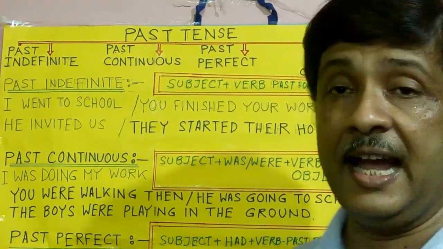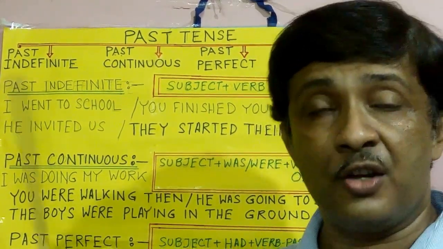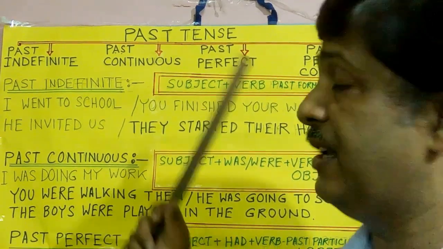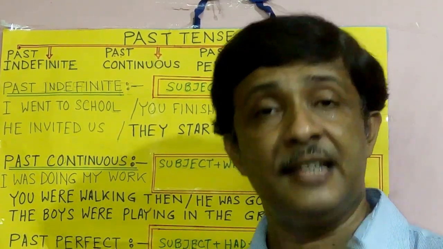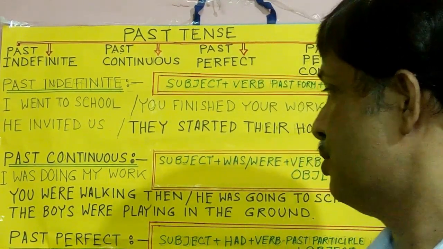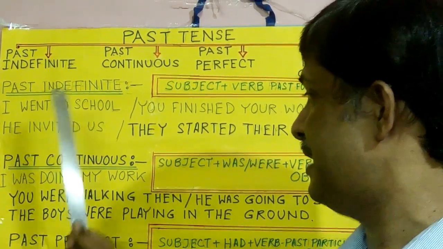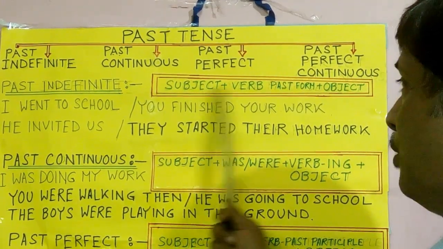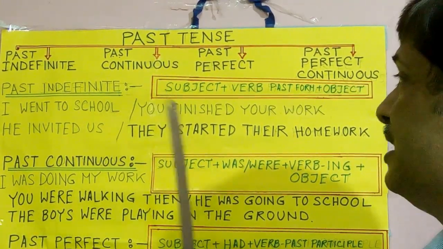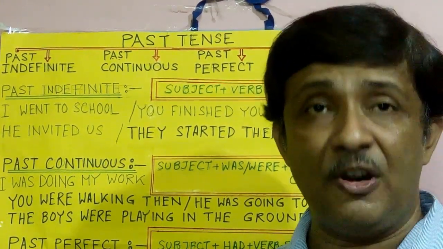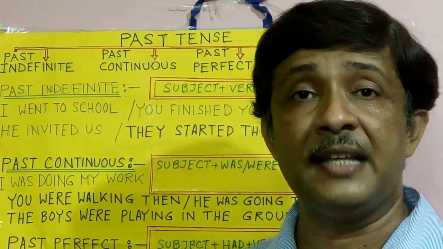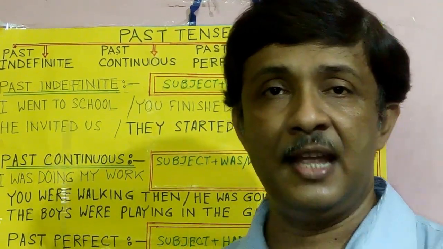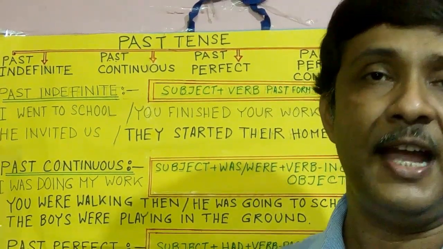So where is past continuous used? It is used when an activity was going on and on in the past. And where is past indefinite tense used? When an activity was completed in the past, with no result in the present. So these are the two, past indefinite and past continuous, and both have their formulas. Past indefinite is simply subject, past form of the verb and object. Past continuous is subject plus was or were and -ing with the verb and object.